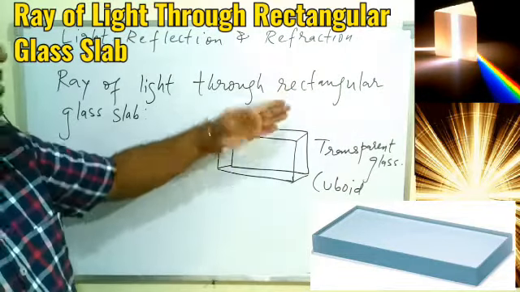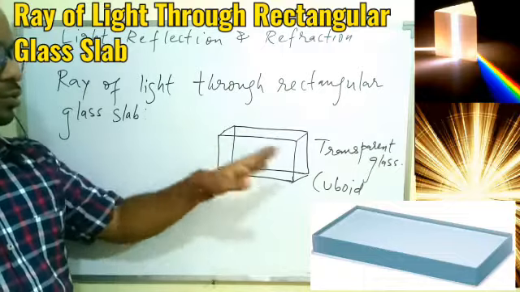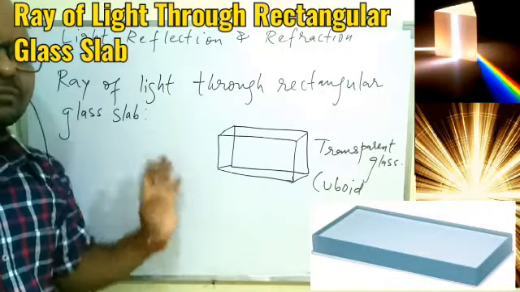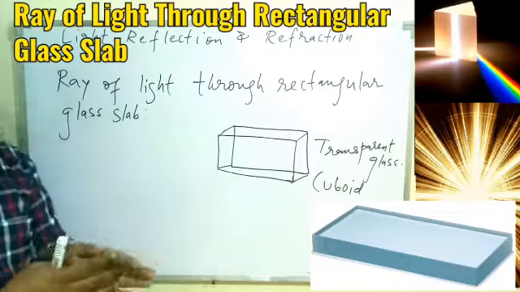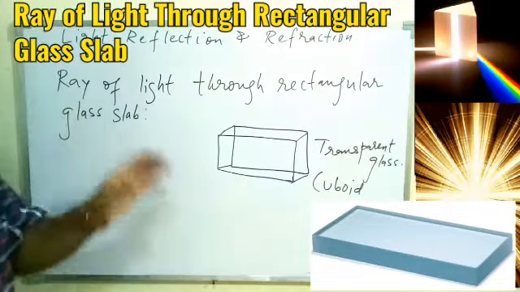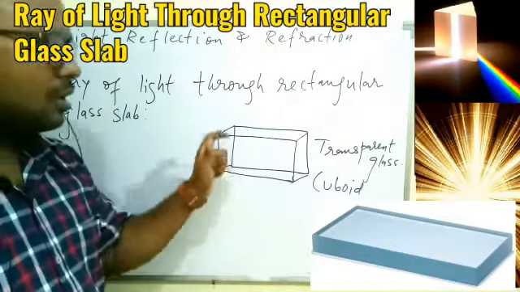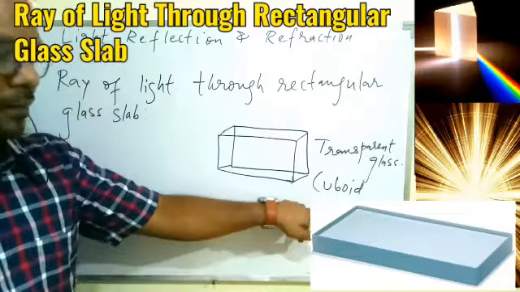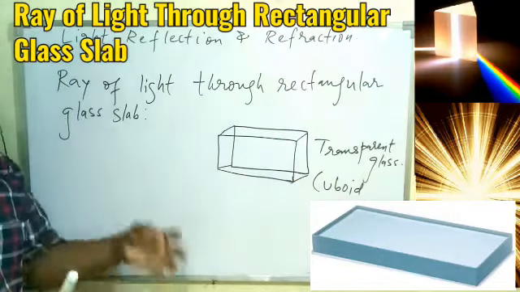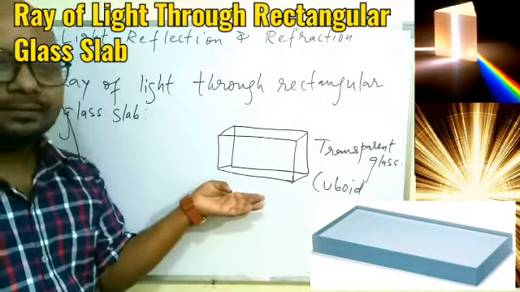So this face, back face, this face, this face, this. How many faces we have? I think 6. 1, 2, 3, 4, 5, 6. So all the 6 faces are basically in the form of rectangle, and that is the concept of the cuboid also. That's why the name is given rectangular glass slab. But always remember, we are talking about a transparent glass in the form of cuboid, so that the light can pass through it.